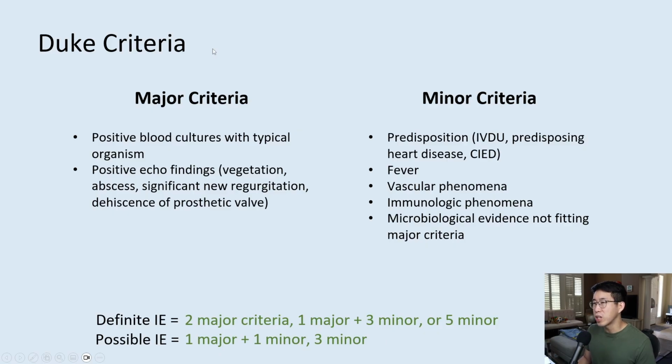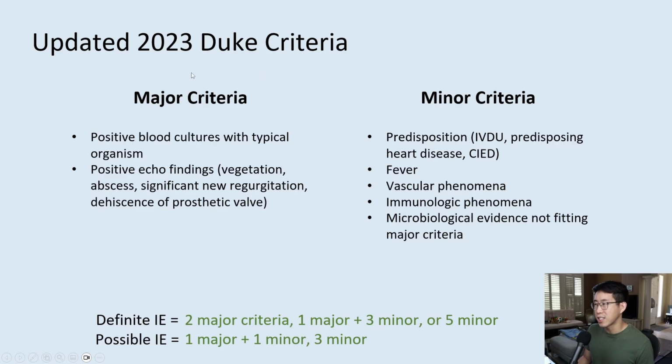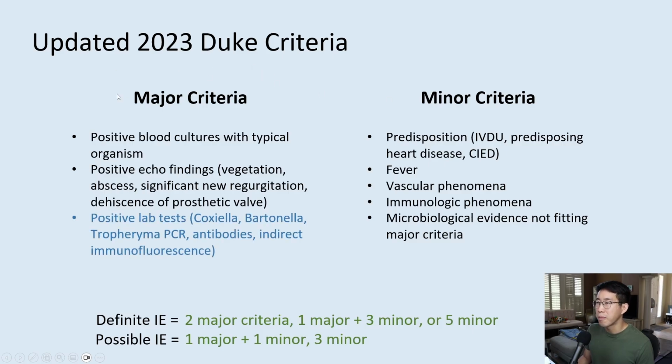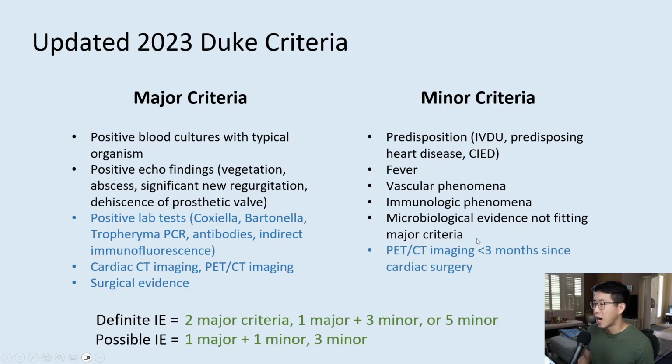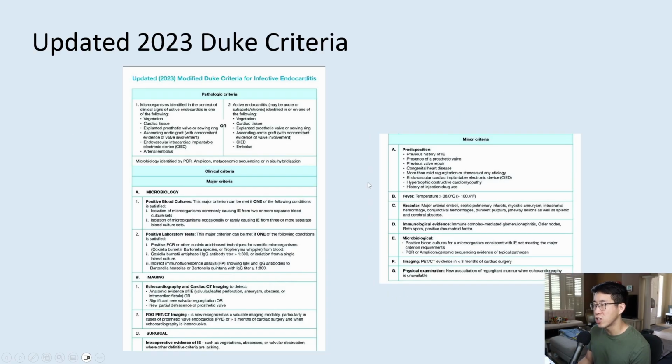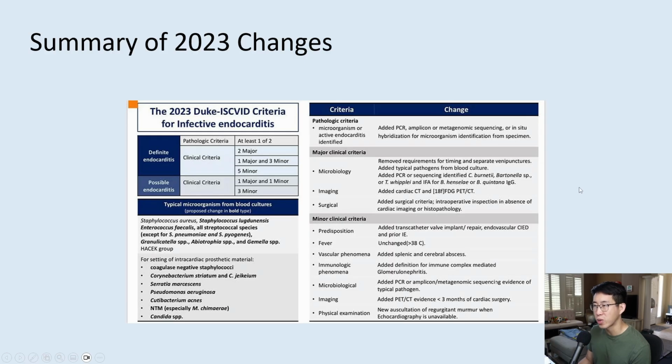But in 2023, we actually had a major update to the Duke criteria, and it added several things to both the major and minor criteria. Major criteria now includes positive lab tests for Coxiella, Bartonella, Tropheryma, and antibodies. Cardiac imaging and PET-CT imaging, and surgical evidence have all been added to major criteria. On the minor criteria side, PET-CT less than 3 months since cardiac surgery, and a new regurgitant murmur when an echo is unavailable have also been added. Here are some references in case you want to take a look at the updated 2023 Duke criteria.